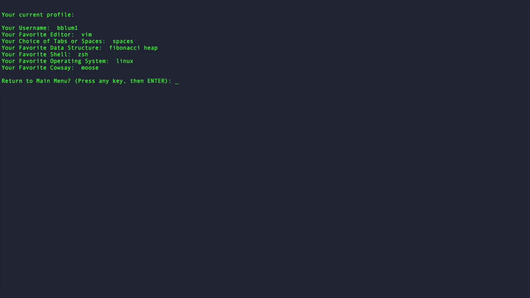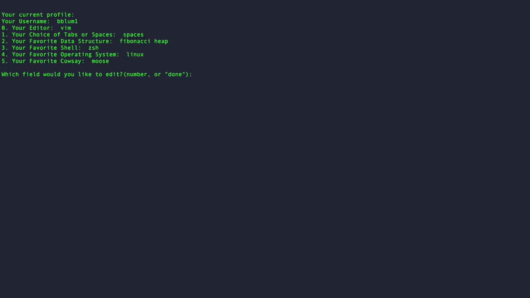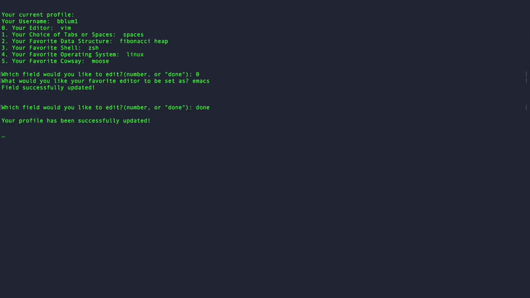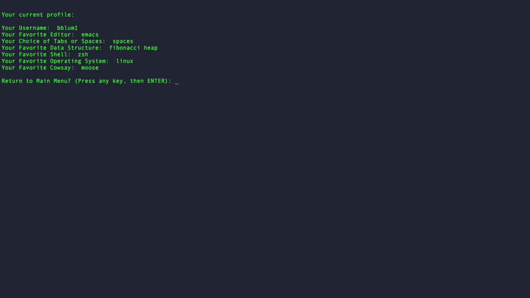So I can view my profile. You can see I have a username, favorite editor, choice of tabs or spaces, favorite data structure, favorite shell, favorite OS, and favorite cowsay. So I can press enter to return back to the home screen. I can hit edit profile, and I can edit any of these fields. So let's say I want to change my favorite editor from Vim to Emacs. Then I can hit 0 and set my favorite editor to be Emacs, and it will say my field's been successfully updated. I can hit done, and then this will take me back to the home screen. I can view my profile, and now my favorite editor is set as Emacs.